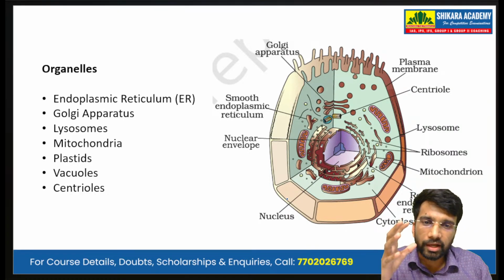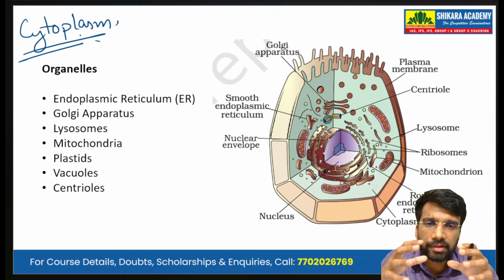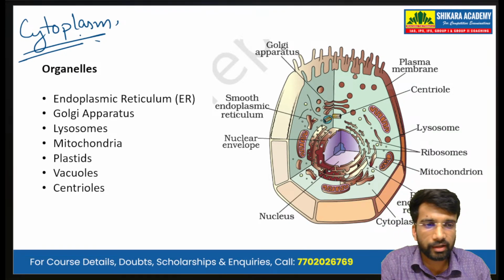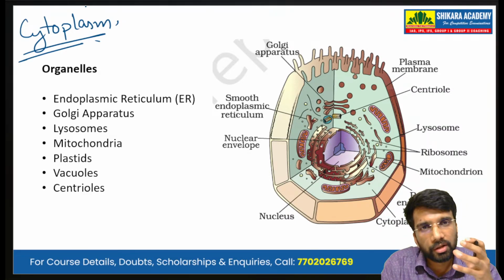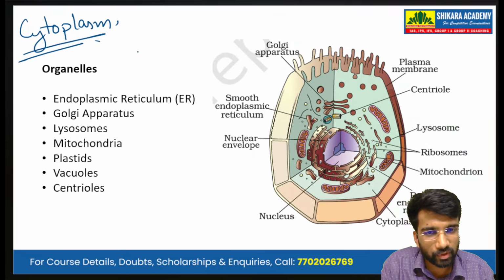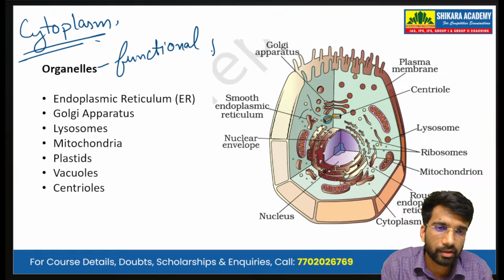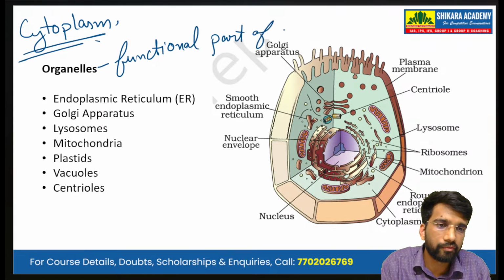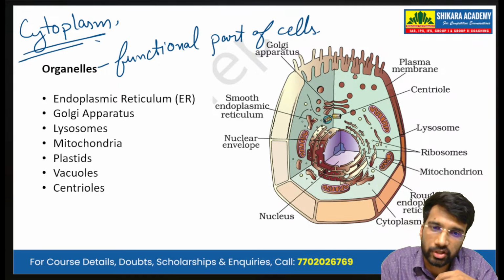Now, inside the cytoplasm, we have certain organelles. Organelles are the functional parts of the cell, and each has its own specialized function.